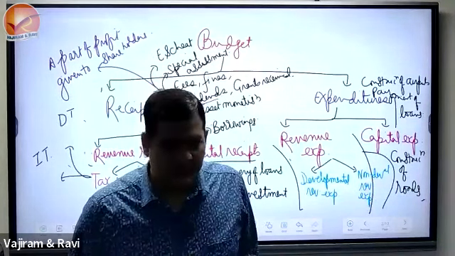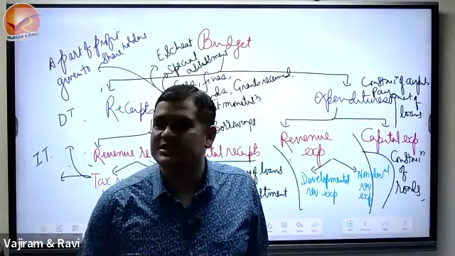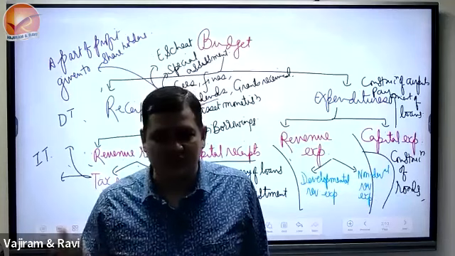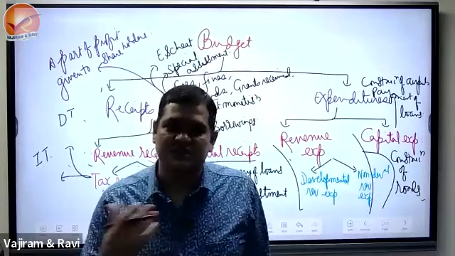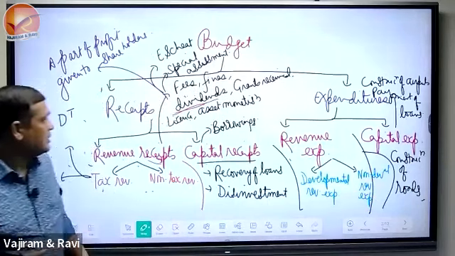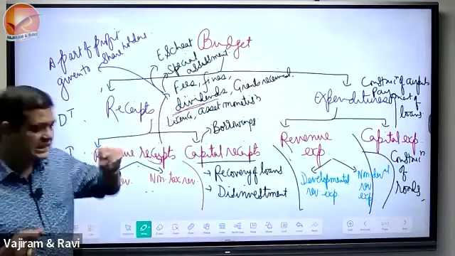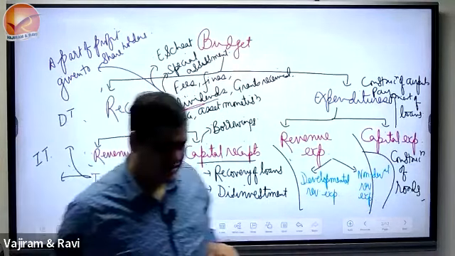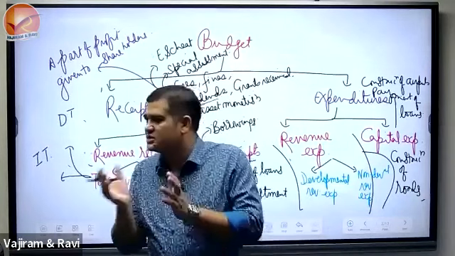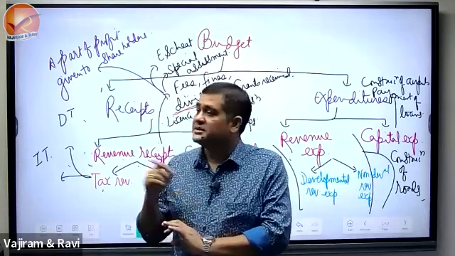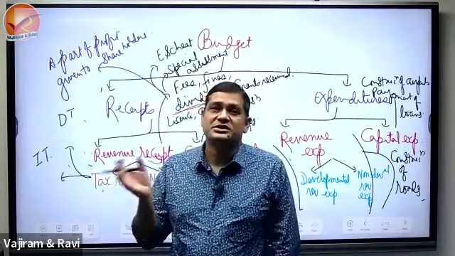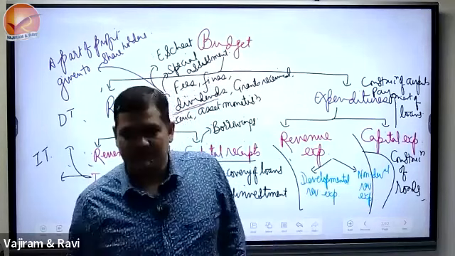Isn't it? Otherwise, how will the government run its expenditures? Simple. Salaries to the staff and all, the road construction, then airports and all. So that is a part of profit. In 2018-19, because it was a little bit controversial, RBI transferred around 1.76 lakh crore rupees of its surplus profit to the government.